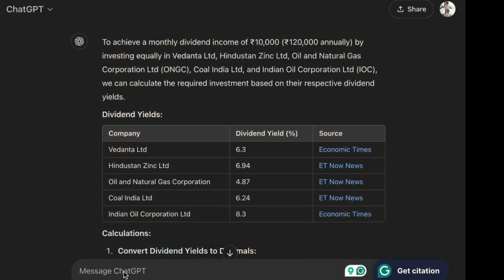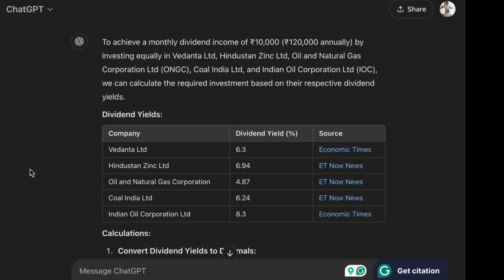Another thing: I saw an example of five different companies over here, and I told the names already. So let me explain how you can make 10,000 rupees per month in passive income via dividend yield from these companies, and how much capital you need for that. I just took ChatGPT right now over here. It's very easy to do this, so I'll just show the ChatGPT.